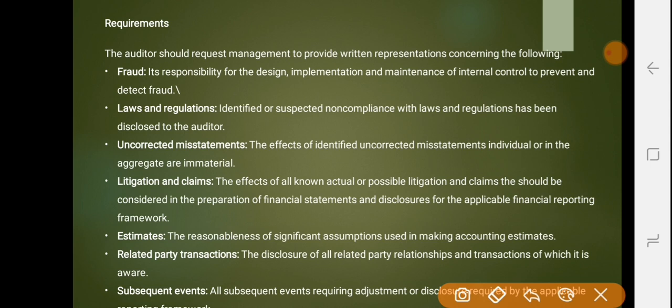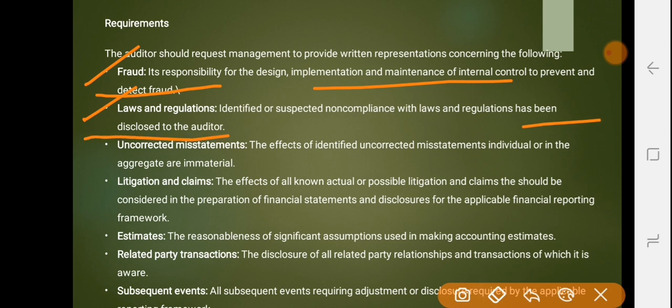Then we have the requirements with respect to providing a written representation. It consists of fraud, that management is responsible for the design, implementation and maintenance of internal control to prevent and to detect fraud. Then laws and regulations: identified or suspected non-compliance with laws and regulations has been disclosed to the auditor.